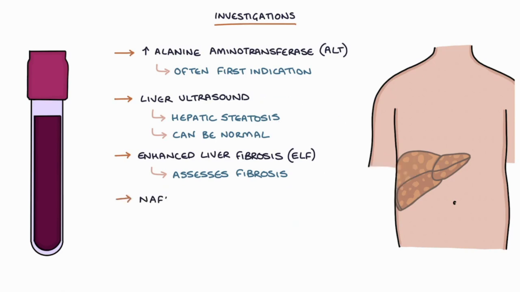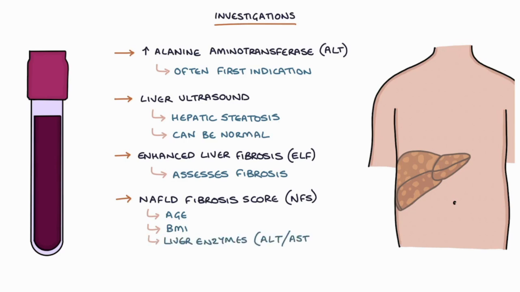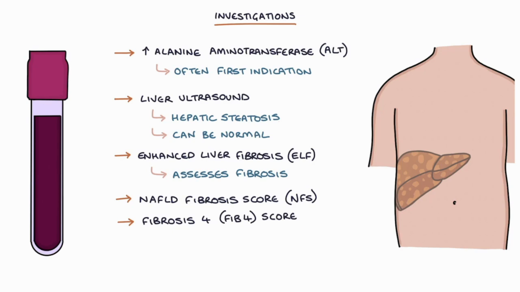The non-alcoholic fatty liver disease fibrosis score, or NFS, is another option for assessing for liver fibrosis in these patients. It's based on an algorithm of age, BMI, liver enzymes including AST and ALT, platelet count, albumin, and diabetes. Another option for assessing for liver fibrosis is the Fibrosis-4 or FIB-4 score. This is based on an algorithm that takes into account age, liver enzymes, specifically AST and ALT, and the platelet count.